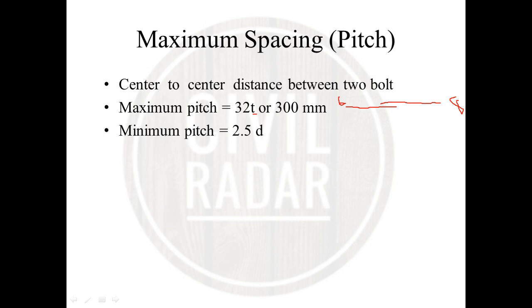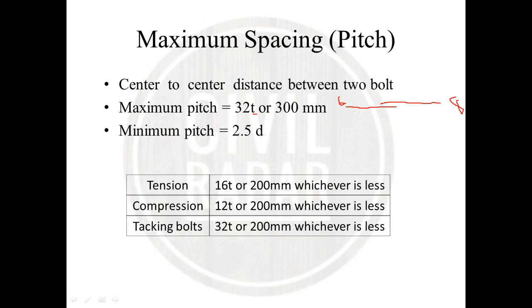Between the maximum pitch and minimum pitch, you consider the pitch. In a tension member, the maximum pitch will be 16 T or 200 mm, whichever is less. In a compression member, 12 T or 200 mm, whichever is less. In a tacking bolt, 32 T or 200 mm, whichever is less. Take the two values, and the lesser value is taken as the maximum spacing or longitudinal pitch.